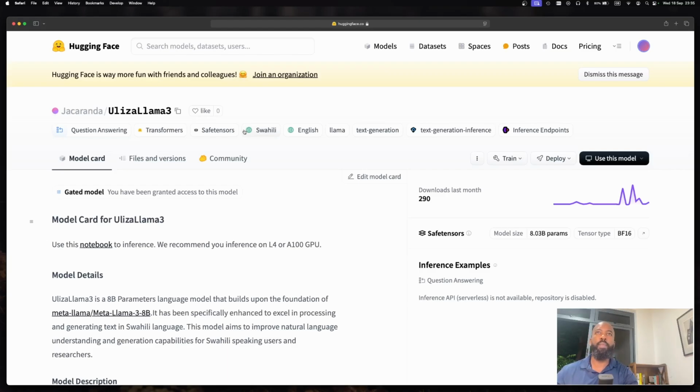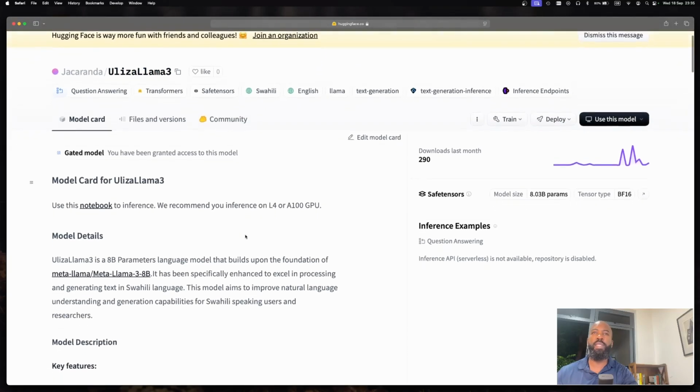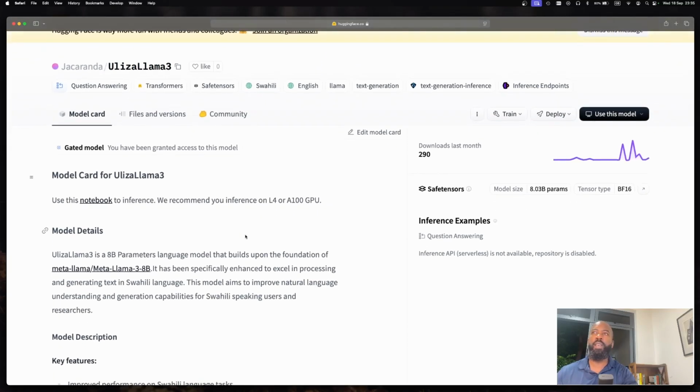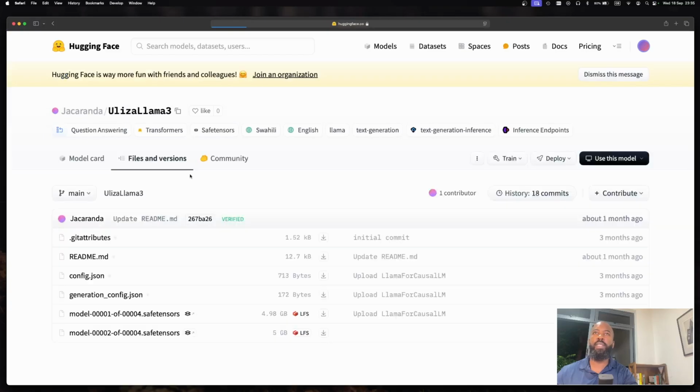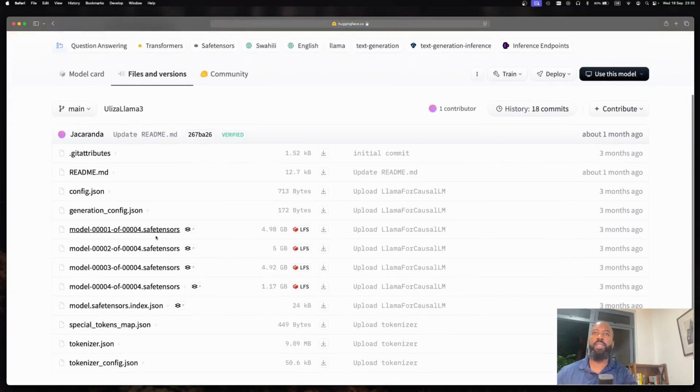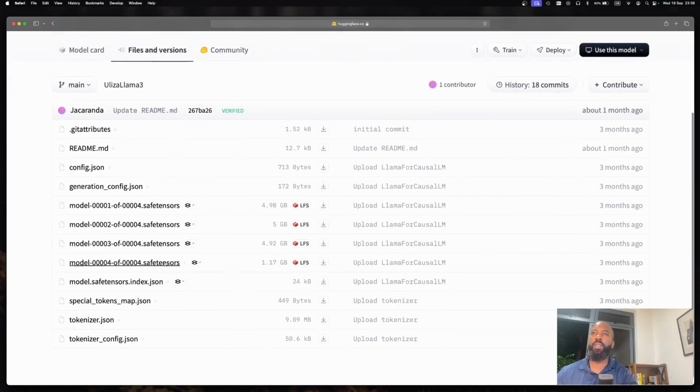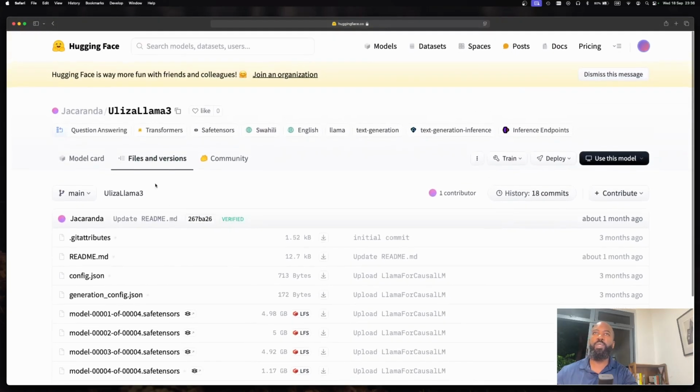Okay, I think that concludes my testing of UlizaLlama3. It was quite disappointing in its performance. I'm not sure whether it was maybe the way I possibly set it up. I also noted that the files are only safe tensor files. It would have been good if they had a GGUF file that was more flattened down, which would be easier to use, which is more in line.